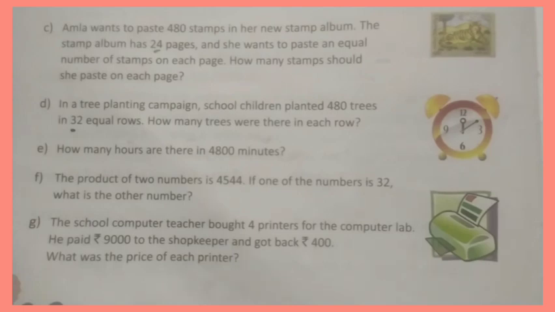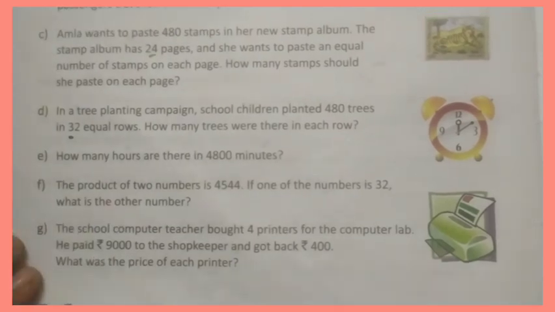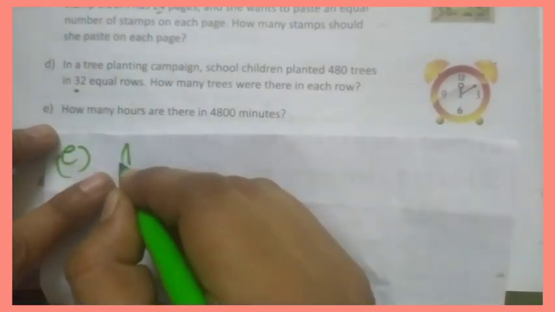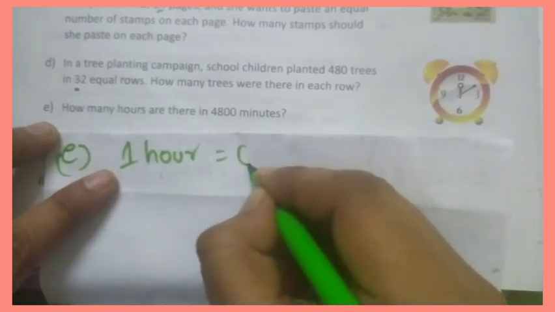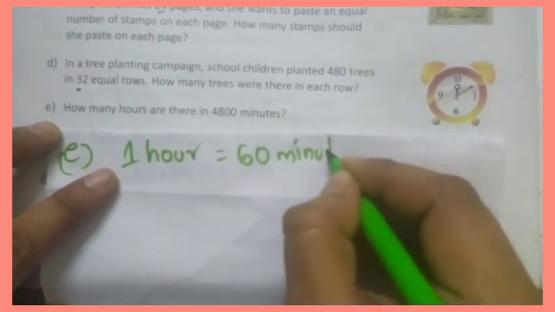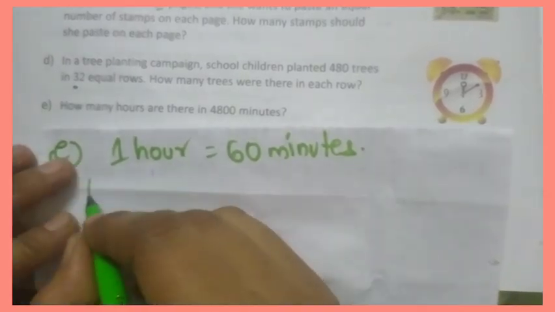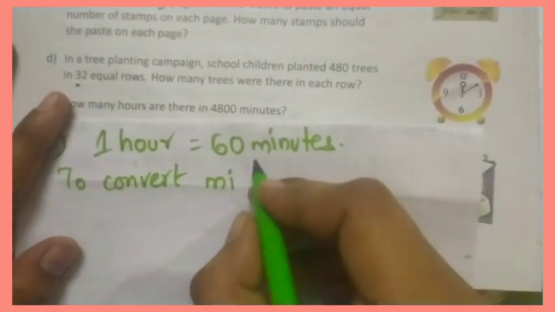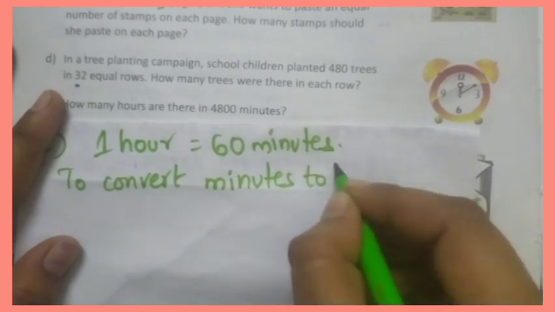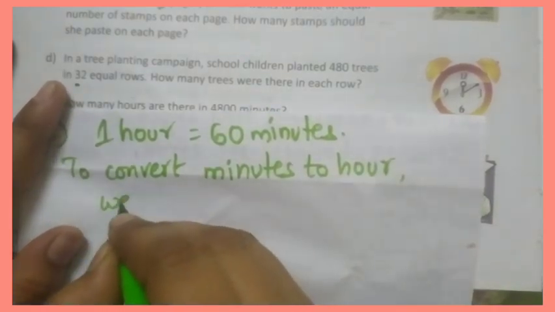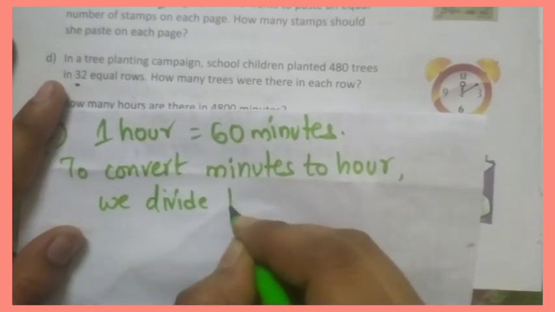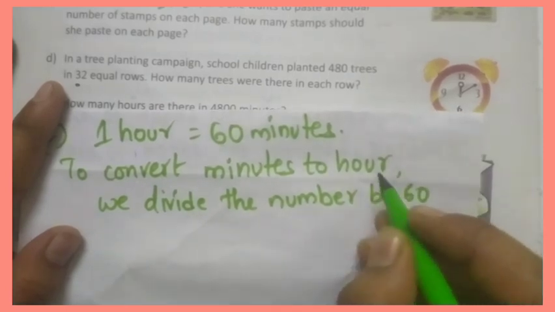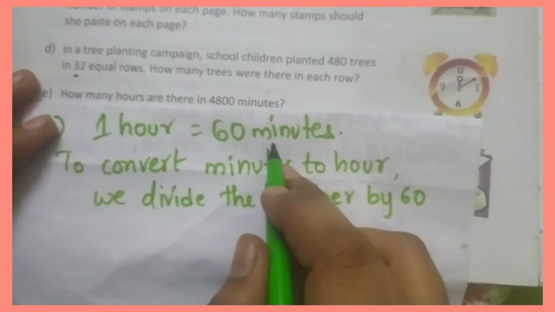How many hours are there in 4800 minutes? How many? So 1 hour has 60 minutes. Okay, 1 hour has 60 minutes. To convert minutes to hours, we divide the number by 60. Okay, why are we dividing by 60? Because 1 hour equals 60 minutes.